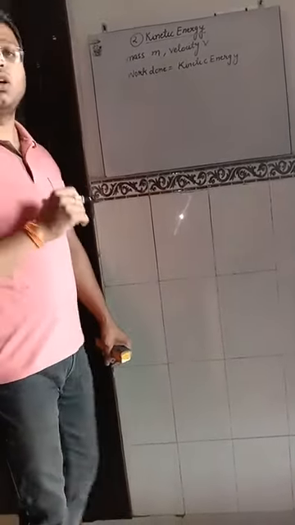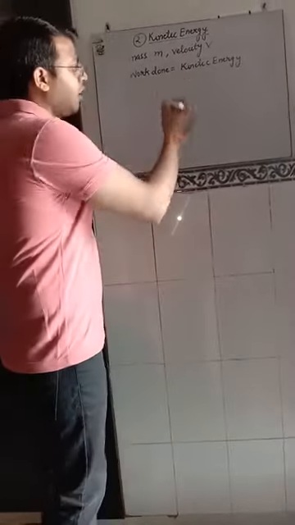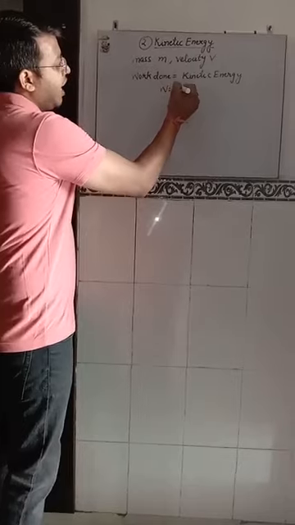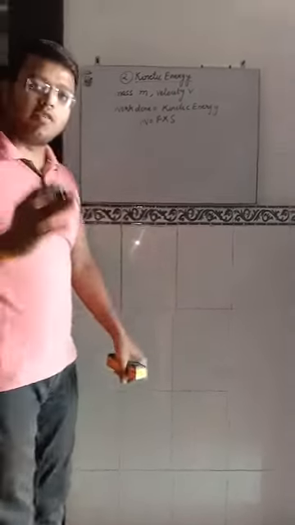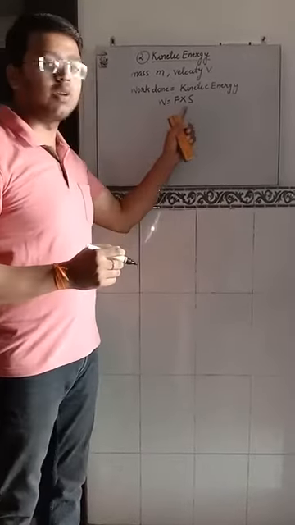Work done is equal to kinetic energy possessed by the object. Now, what is the formula for work done? W is equal to F into S. Work done is the product of force and displacement. So W is equal to F into S.